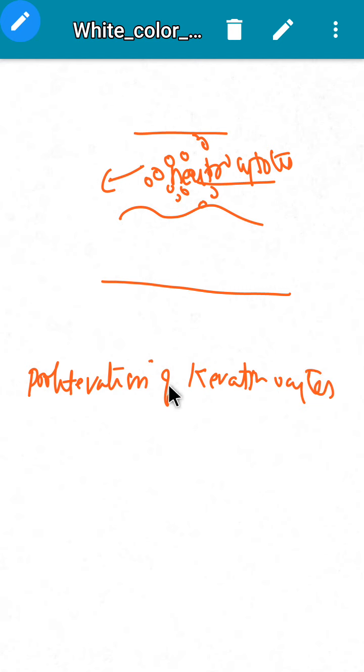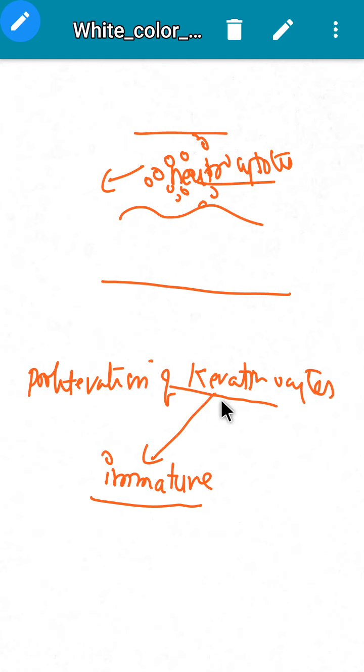These newly formed keratinocytes are immature cells, and they do not adhere to each other perfectly.